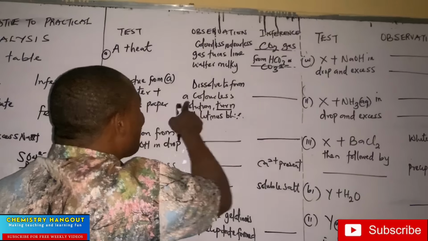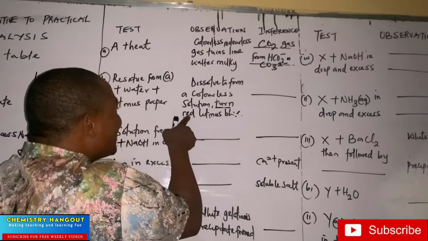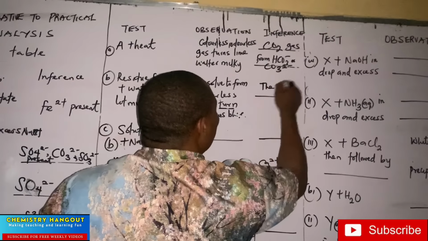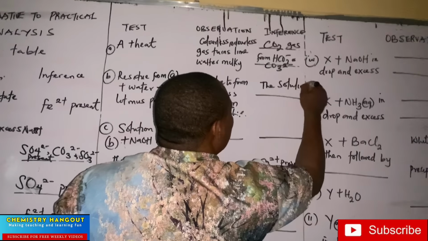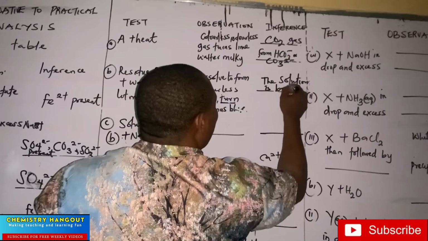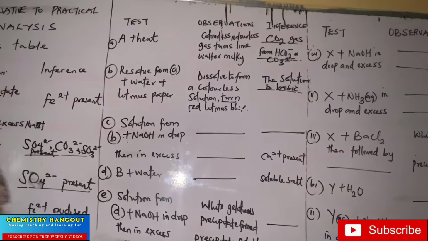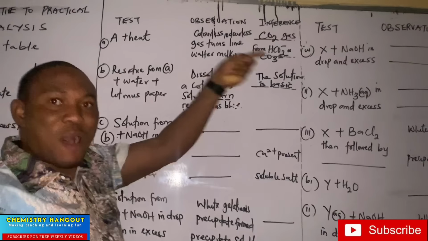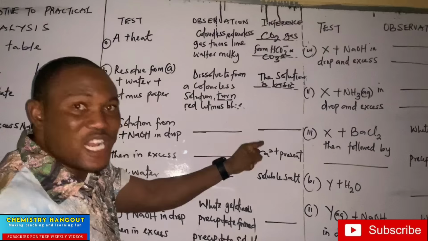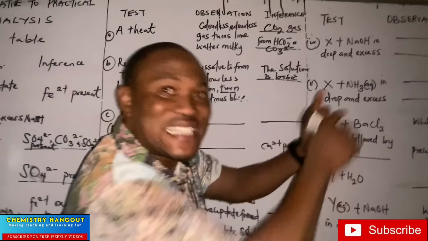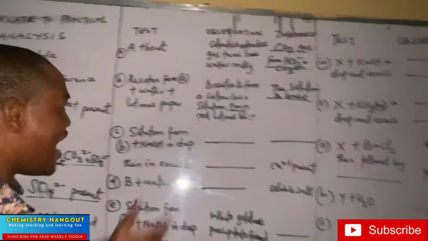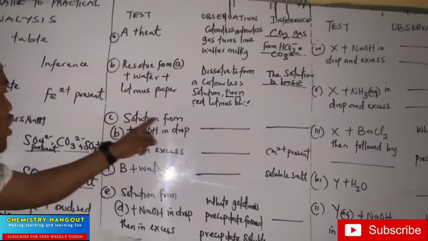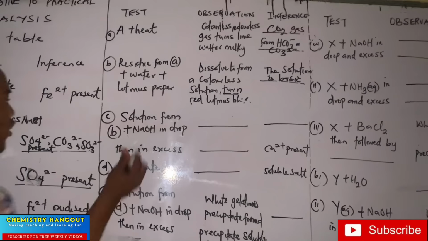So, it dissolves to form a colorless solution that turns red litmus blue. You can say the solution is basic. Why did we say the solution is basic? Because the solution turned red litmus paper blue. If the solution turned blue litmus paper red, they will say the solution is acidic. Did you see that now? Alright, I want to believe you are still seeing the board. So let's move on.